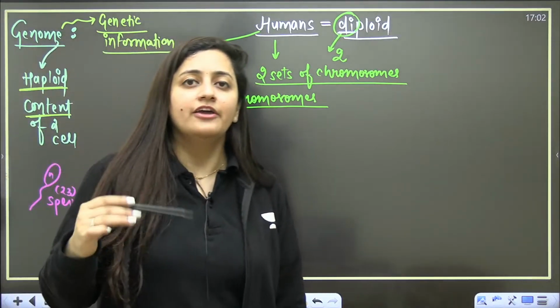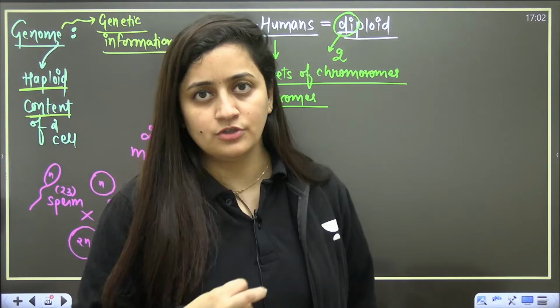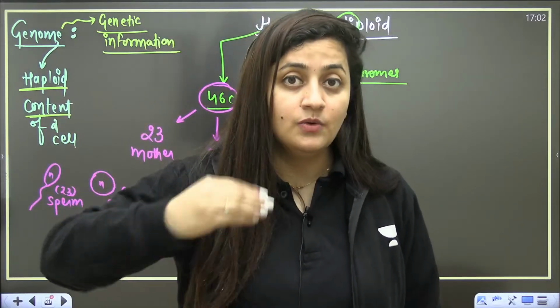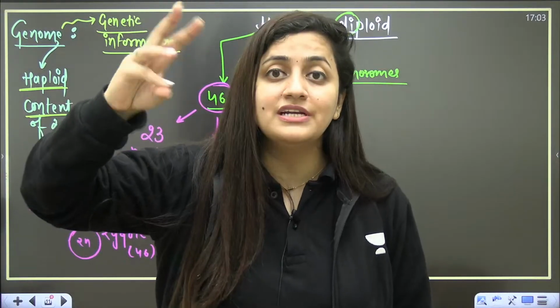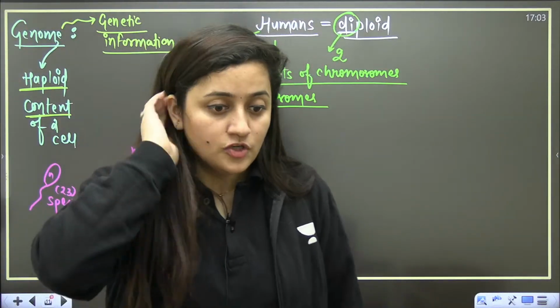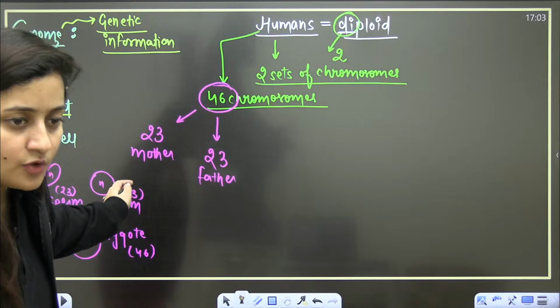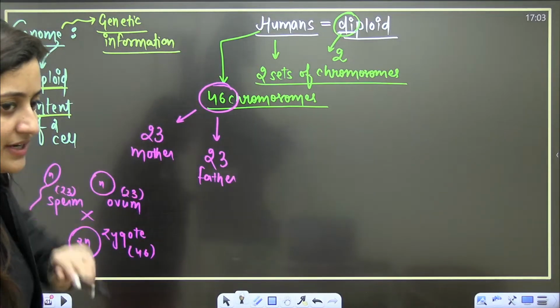Any organism, if it is diploid, means it is having two sets of chromosomes. In plants, we talk about triploid plants. They have three sets of chromosomes, four sets of chromosomes, like this. So we are diploid. One chromosome set is from mother, another chromosome set is from father.